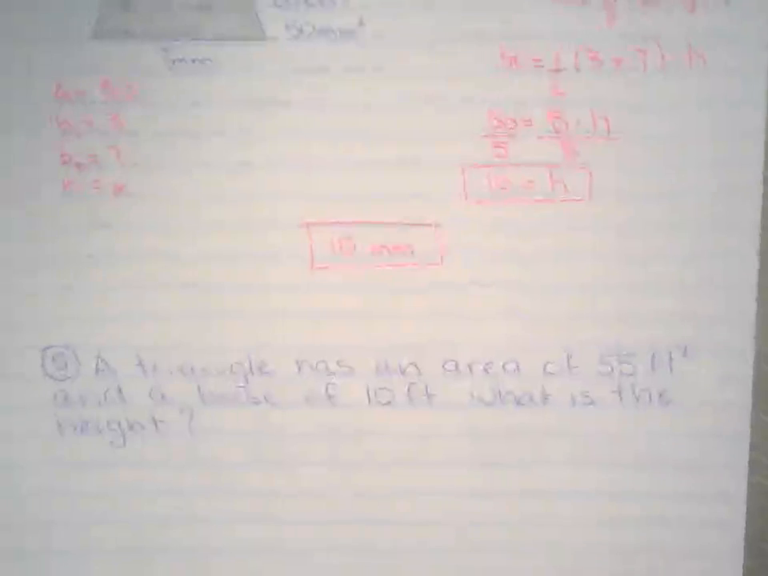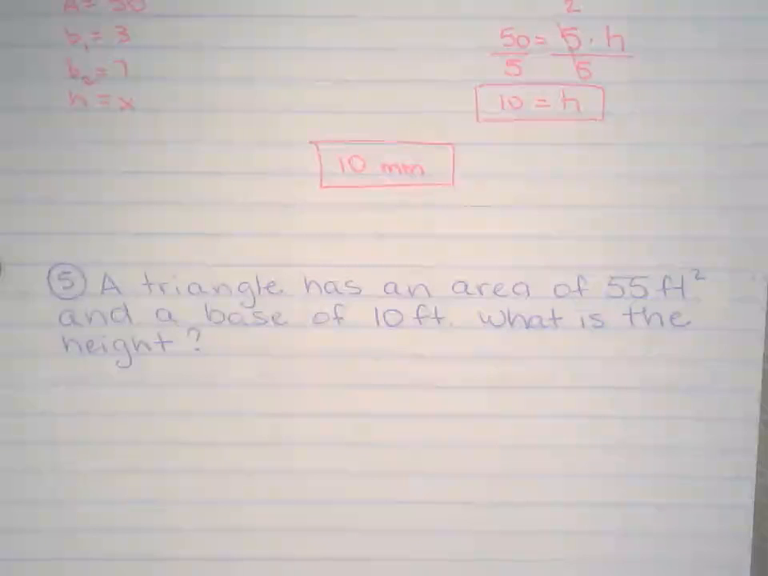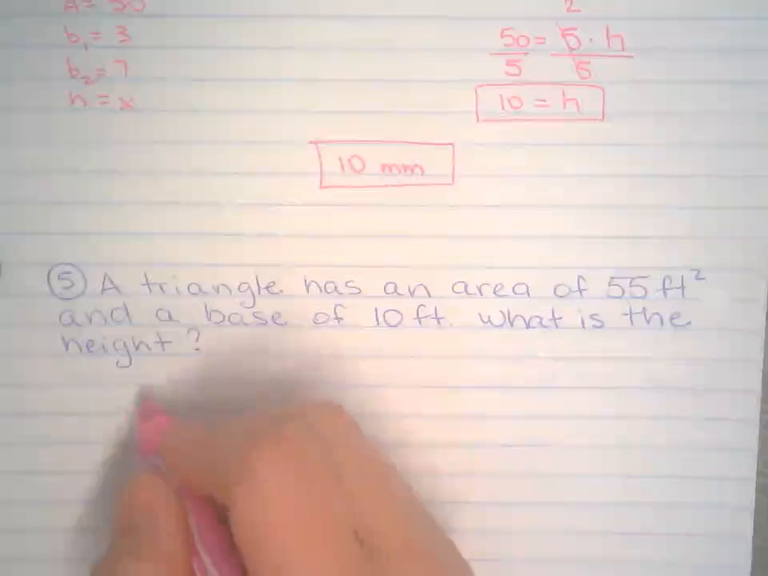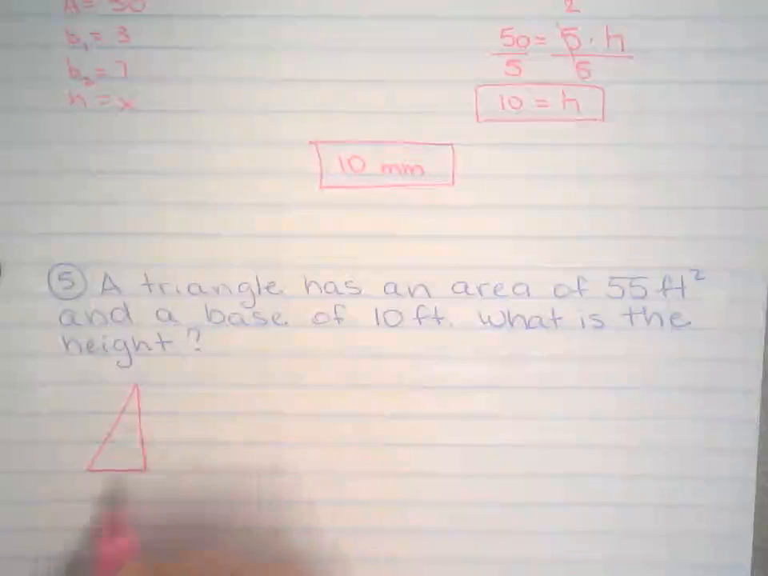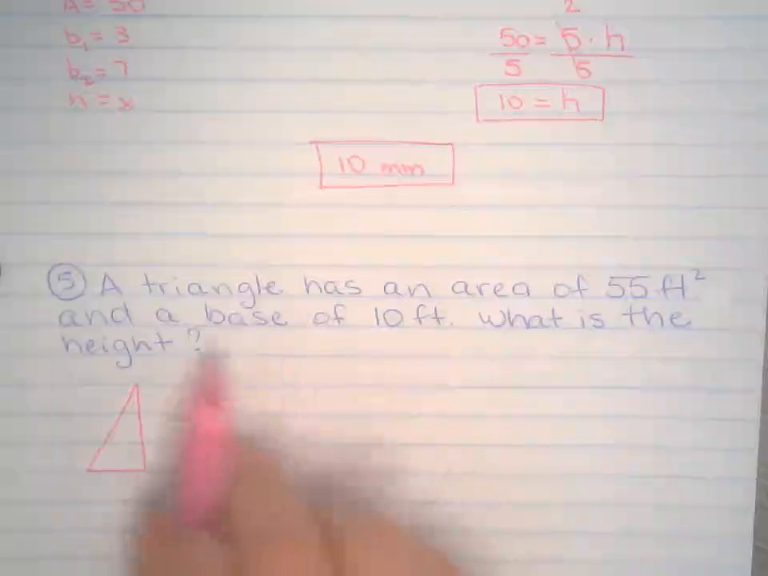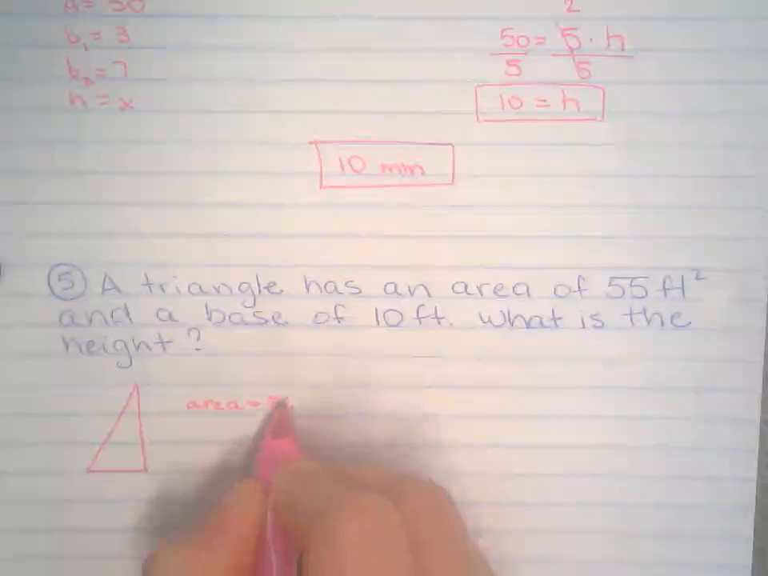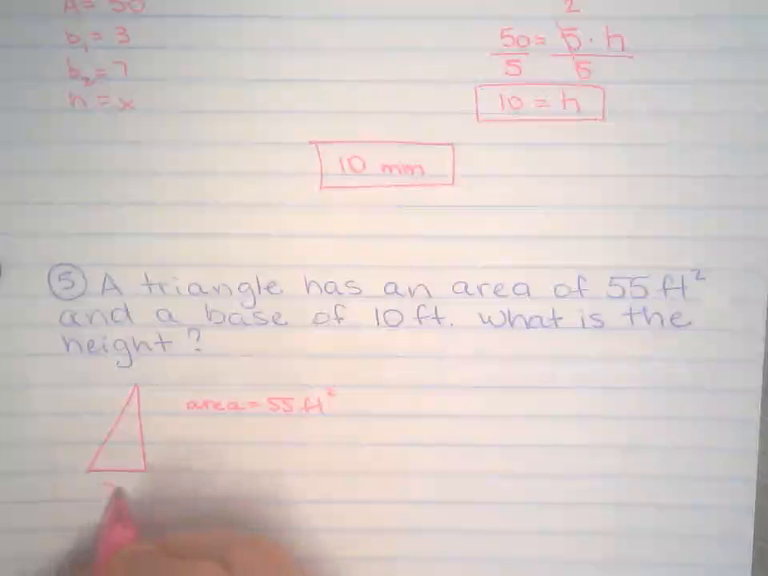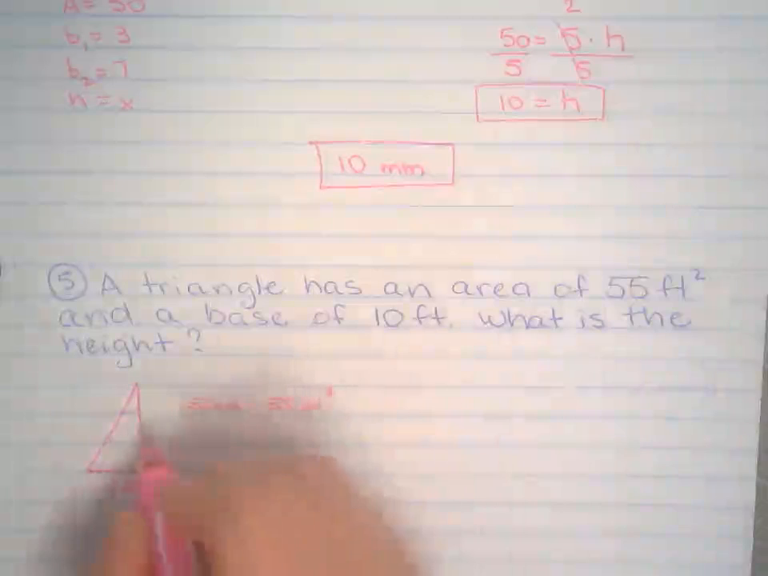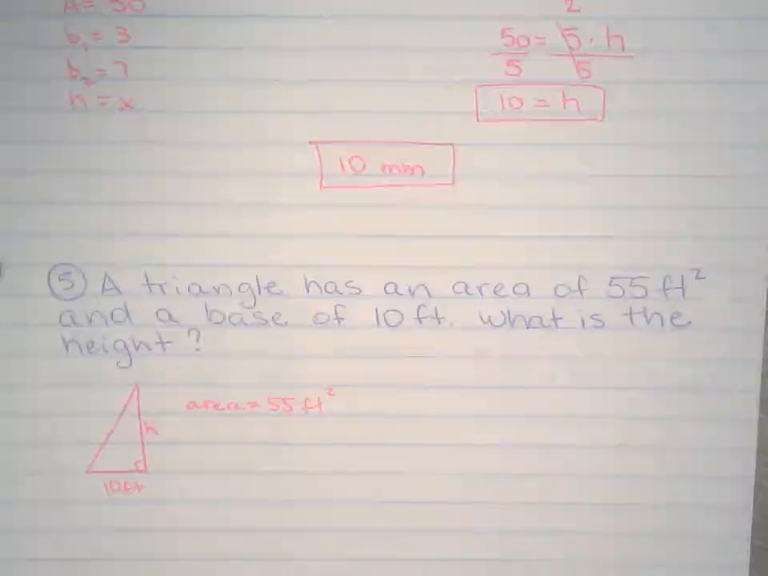All right, last one. So we have a triangle has an area of 55 square feet and a base of 10 feet. What is the height? You can choose to draw it. You don't have to, but I like to, just because. So the triangle has area of 55 square feet. The base of that triangle is 10 feet. What is the height? So we don't have the height, and remember that the height makes 90-degree angle with the base.